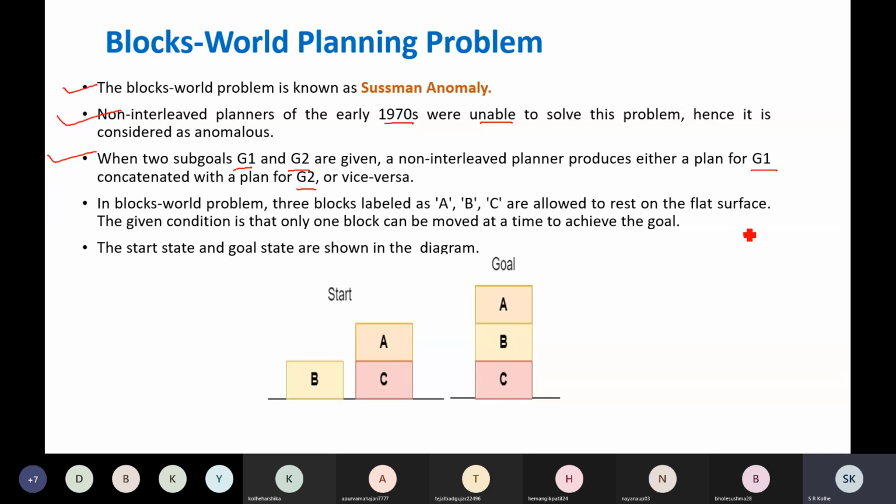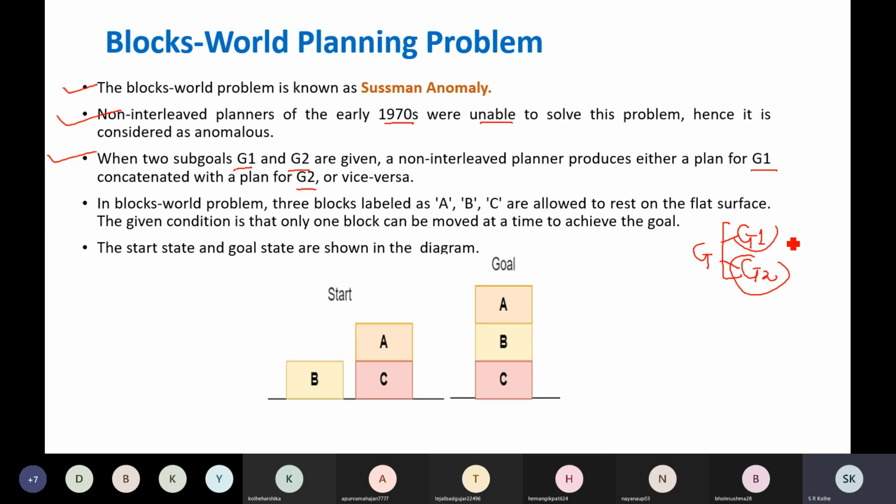In other words, to solve the problem, suppose I have one subgoal G1, and another one is G2. To achieve a goal G, I need to achieve G1 as well as G2. So first G1, and then G2.